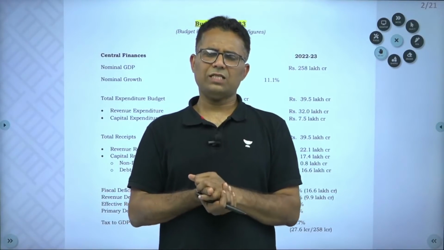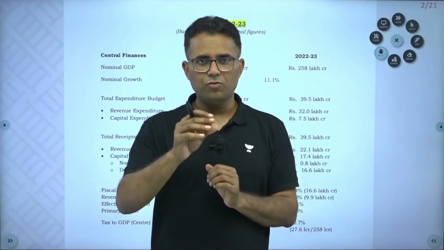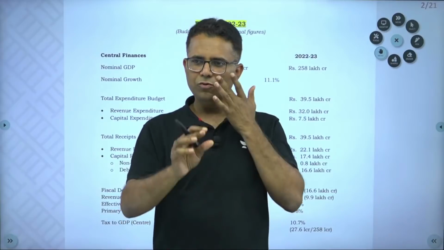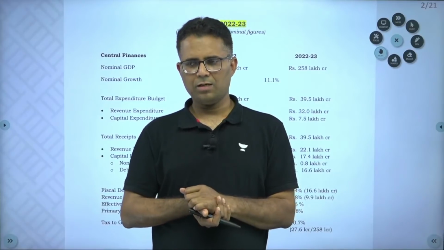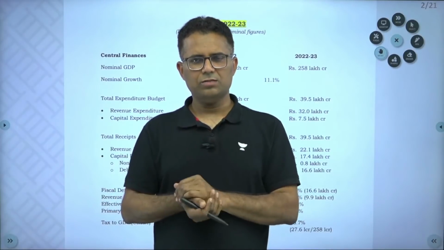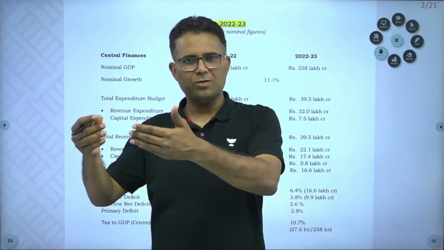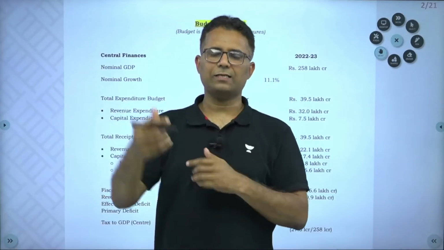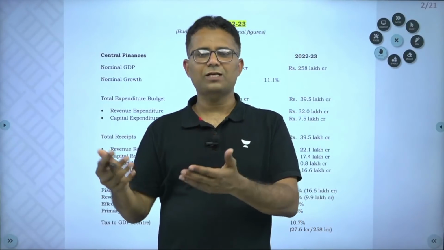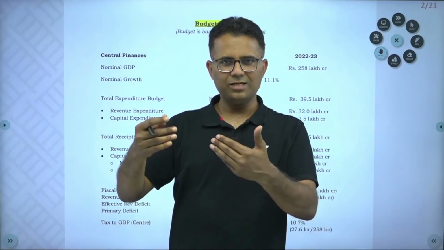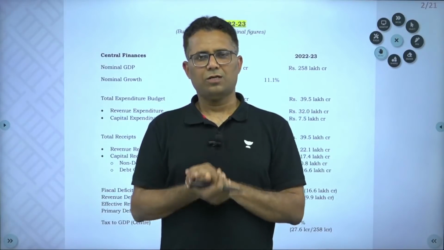What logic has Nirmala Sitharaman given regarding the increase in expenditure? She spoke about the virtuous cycle. There are two cycles that we call virtuous cycle and vicious cycle. Virtuous cycle means more expenditure, more job, more income, more consumption, more demand, more investment, more growth, more job. This is the cycle. Virtuous cycle means more expenditure, more income, more job, more demand, and then more growth. This cycle goes on. More demand, again more production. This is virtuous cycle.